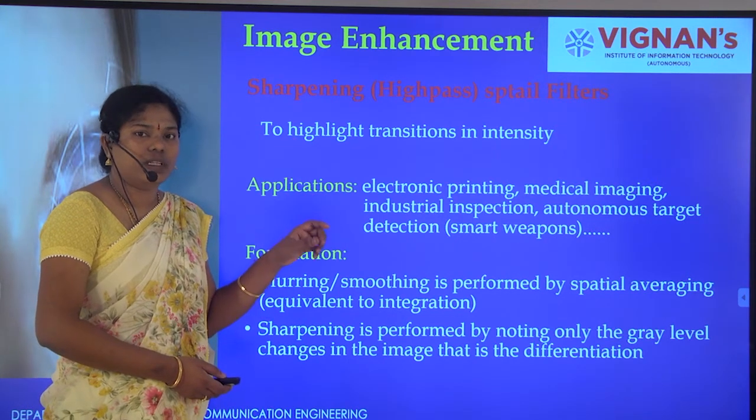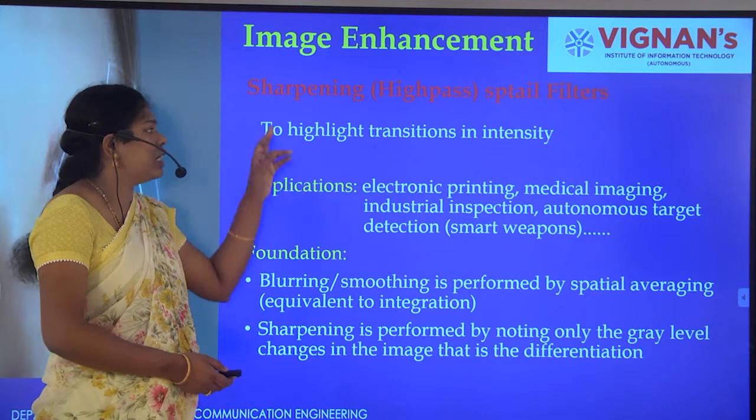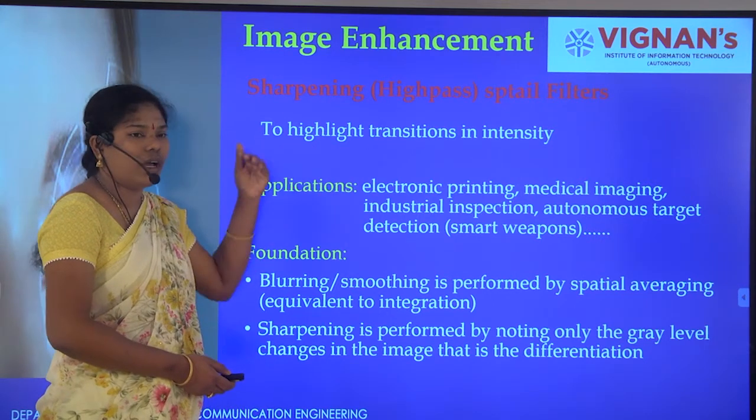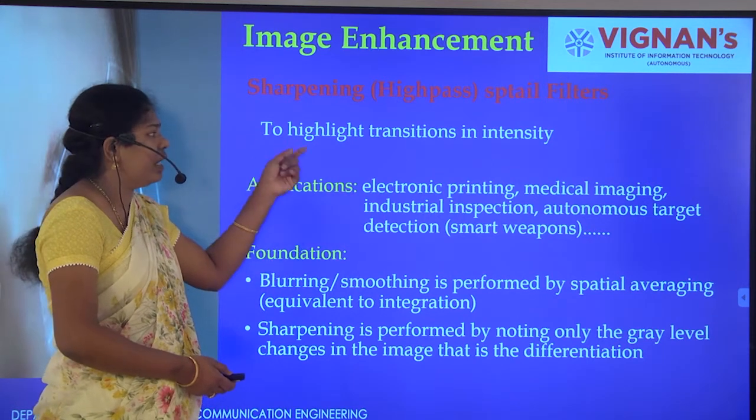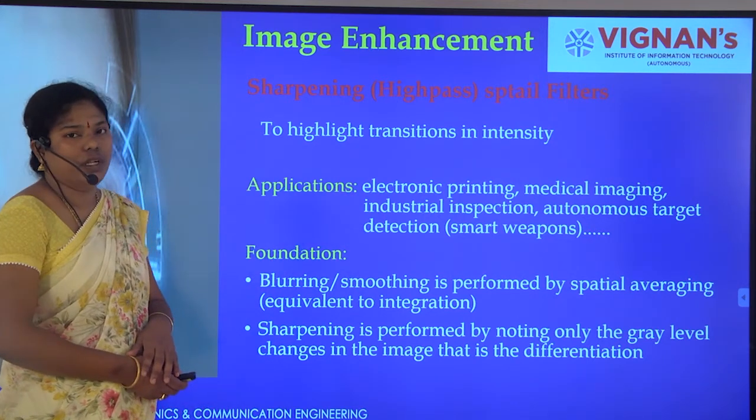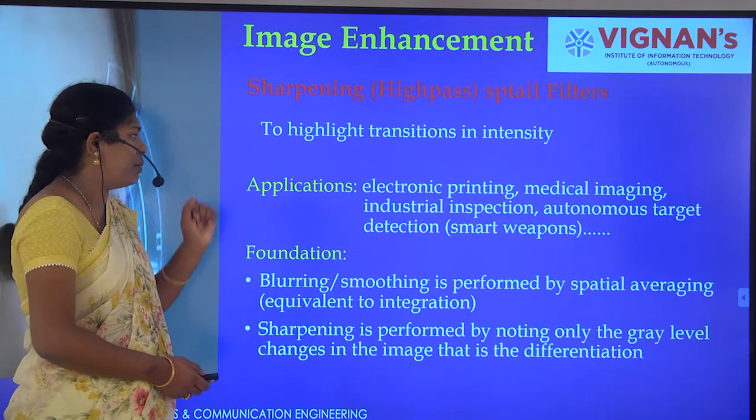The high pass filter identifies the edges, that is the transitions from one intensity level to another. If there is a transition, it will be identified by the high pass filter, and that is why we are calling it sharpening.